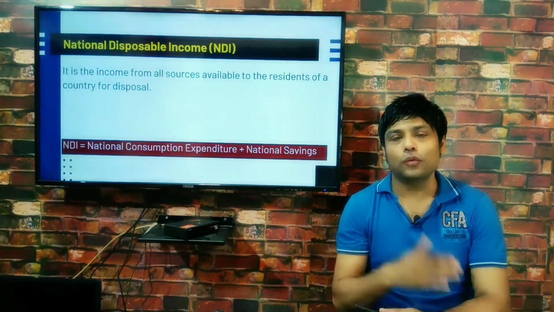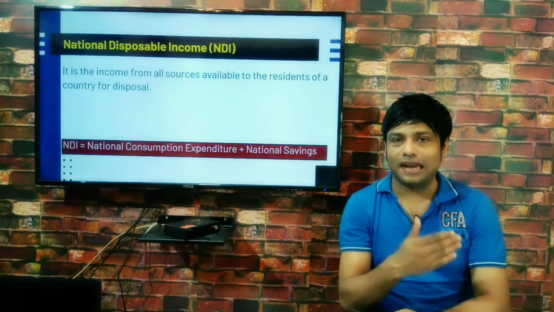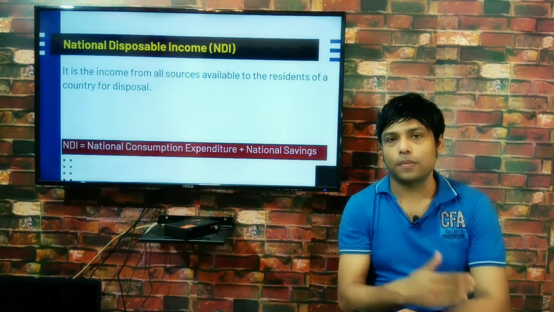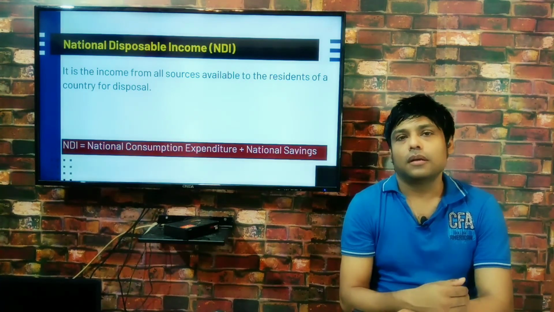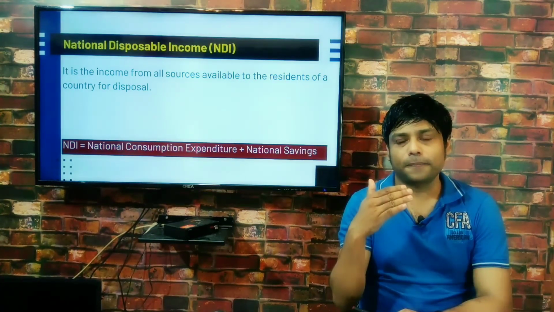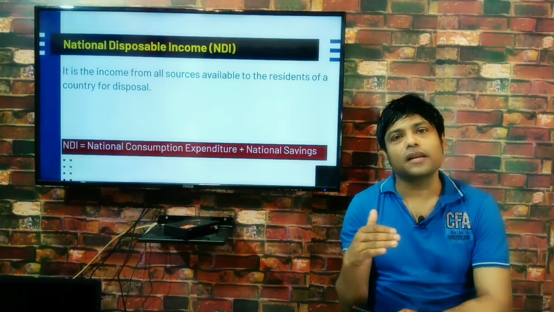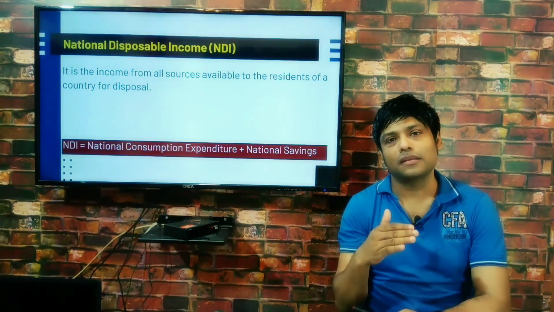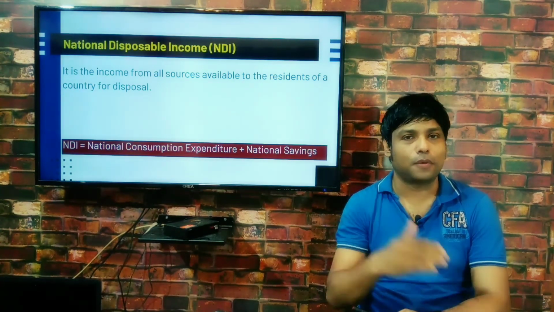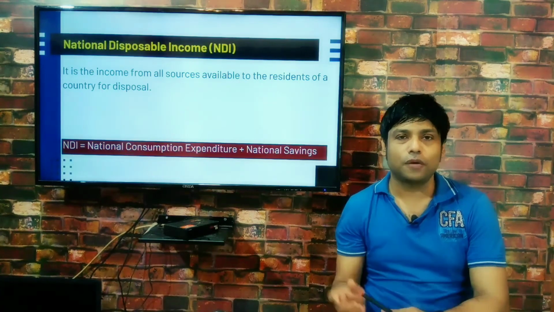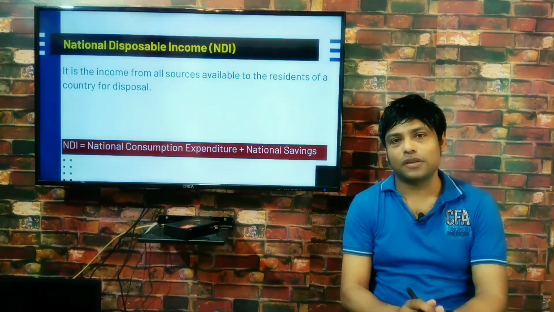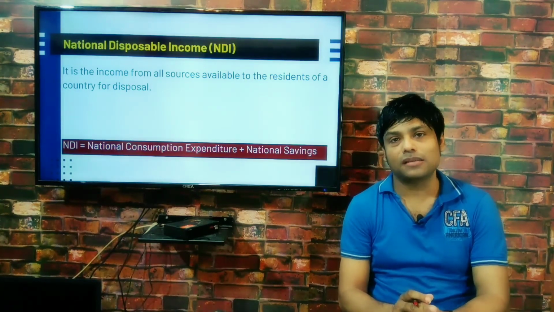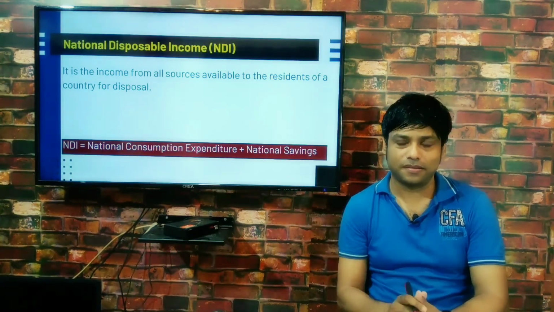And it also includes net current transfers from ROW, I mean rest of the world, as it is the transfer income of the government received from abroad. So the formula of this becomes national consumption expenditure plus national savings.